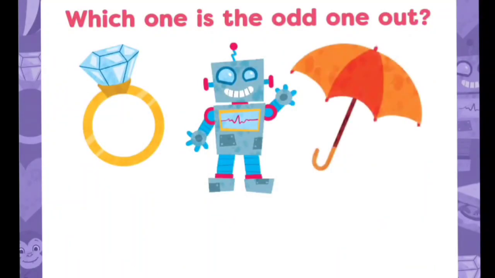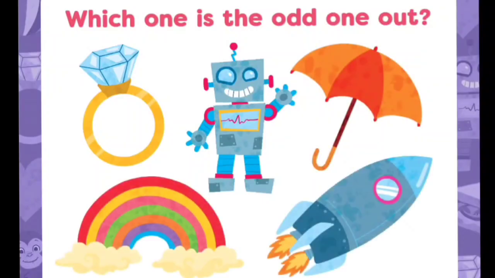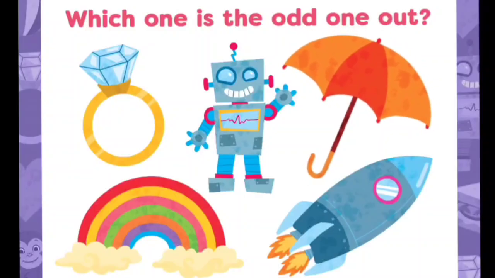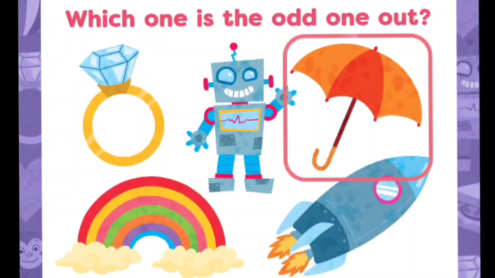Here we have ring, robot, umbrella, rainbow, rocket. Yes, all these pictures start with R sound except one. Yes, it's umbrella. It starts with A sound, so this is the odd one out.